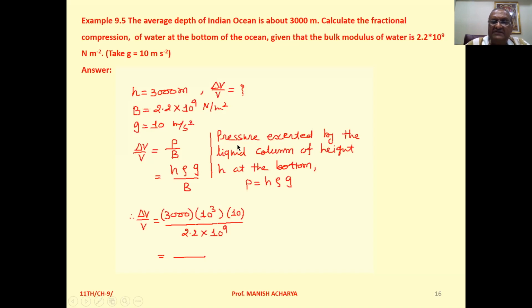So pressure exerted by the liquid column of height h at the bottom is h rho g. So P is replaced by h rho g.